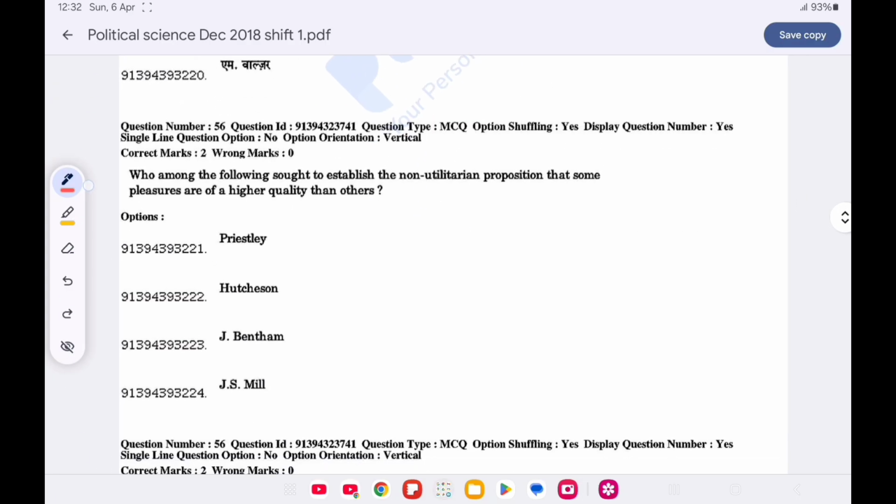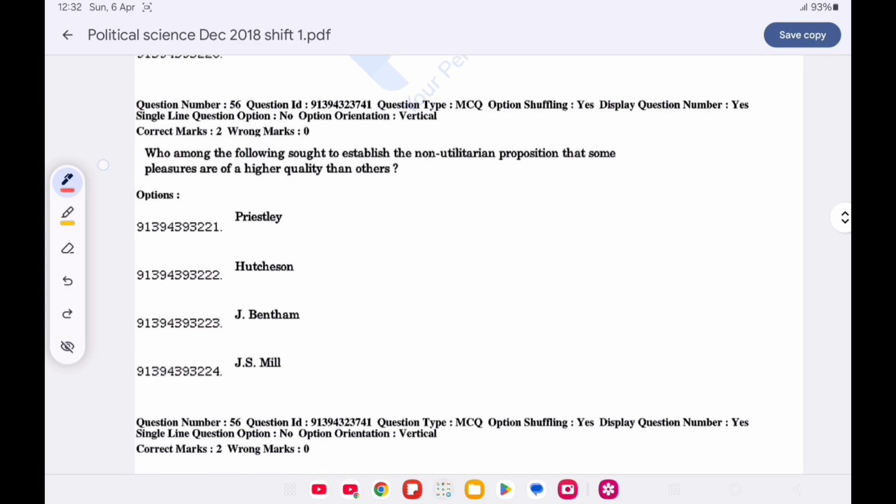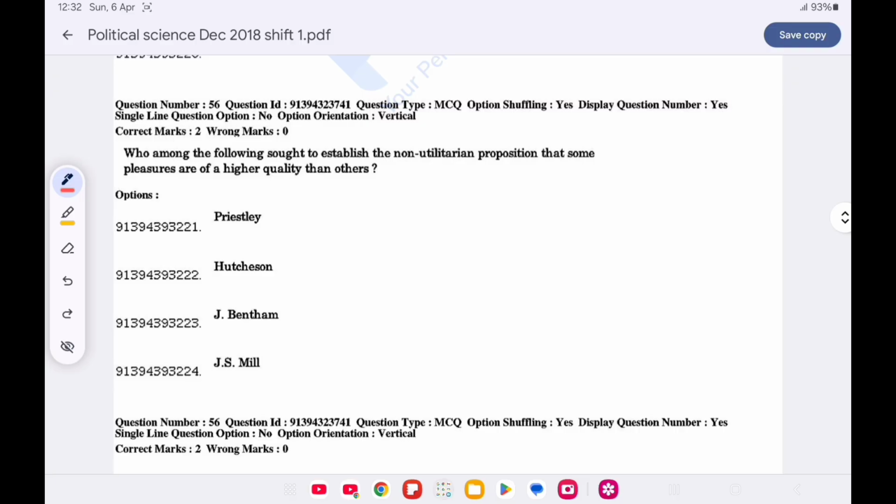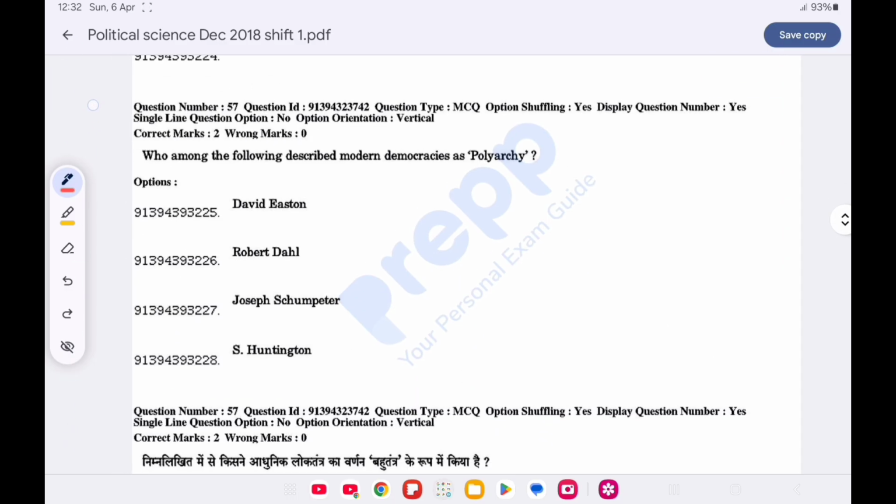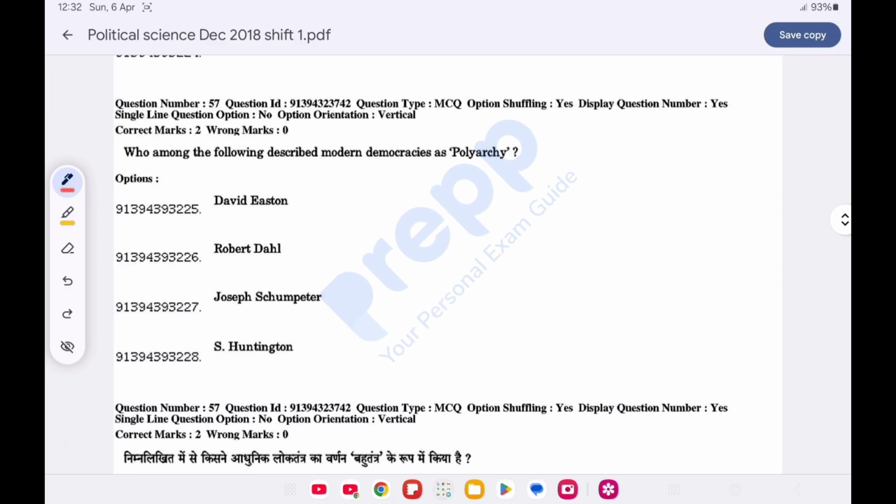Now question number 56. Who among the following sought to establish the non-utilitarian proposition that some pleasure are higher than the others? Option D is correct, J.S. Mill. Question number 57. Who among the following describe modern democracies as polyarchy? Option B is correct, Robert Dahl.